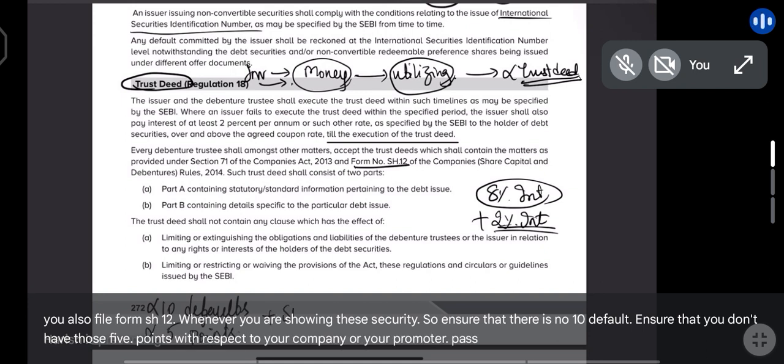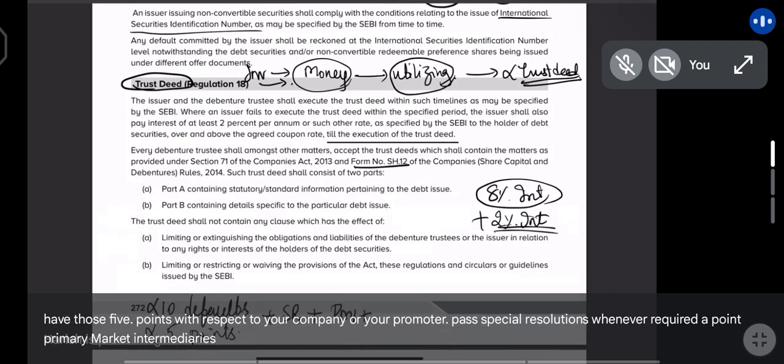Pass special resolutions whenever required. Appoint primary market intermediaries. Enter into trust deed. Issue prospectus or offer document properly, whether it is a draft or final.